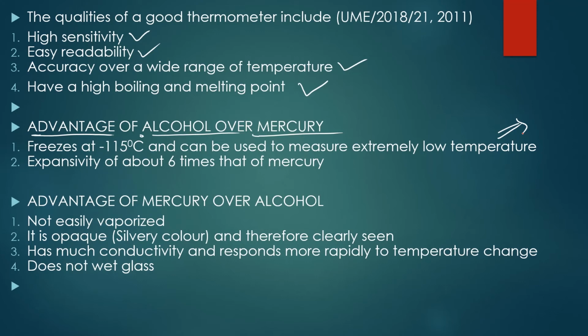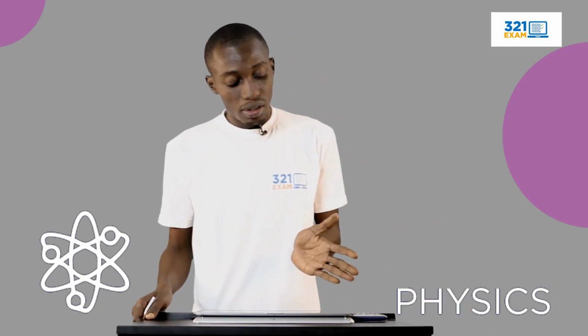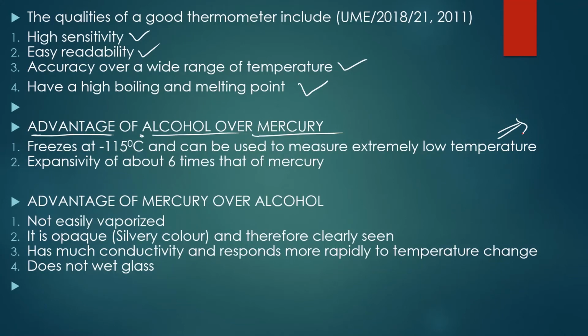Then number 2, expansivity of about 6 times that of mercury. So alcohol has high expansivity compared to mercury. Now, considering the fact that this occurs in liquid state, then we'll talk about the volume expansivity, right? So the expansivity of alcohol is about 6 times that of mercury. That is another vital point or advantage of alcohol over mercury, right?